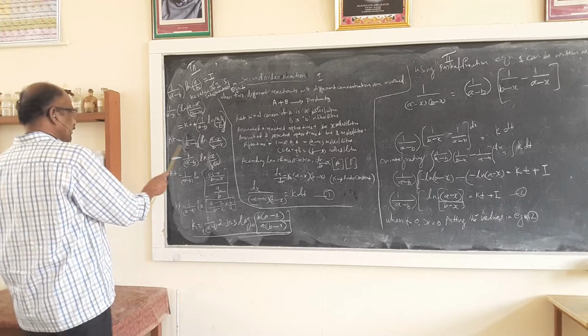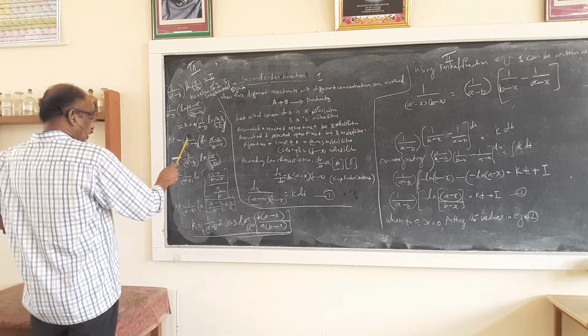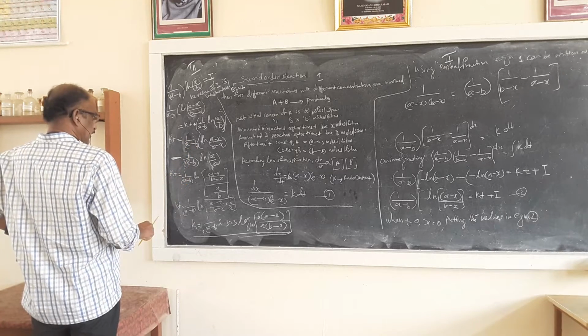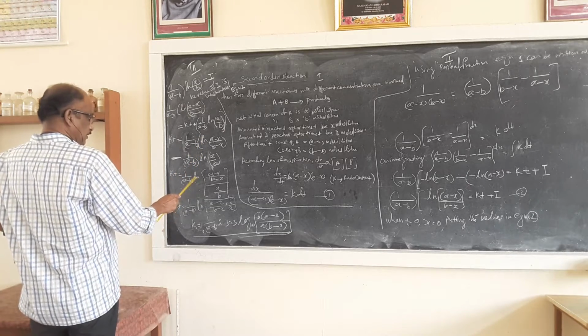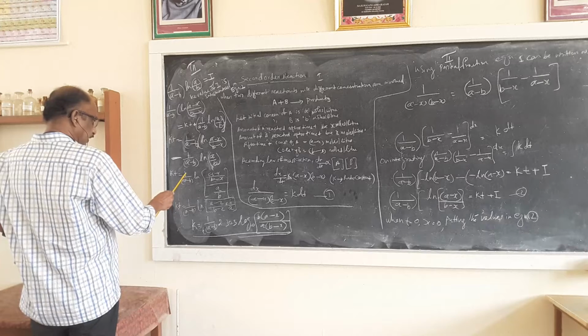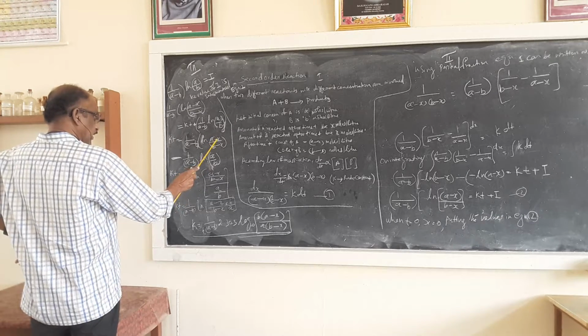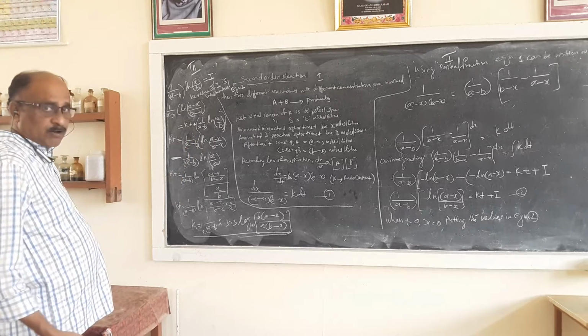So then kt is equal to, observe here, 1 divided by a minus b is common, take it out. ln is also common, take it outside. 1 divided by a minus b into ln, then you have log a minus log b. Log a minus log b is nothing but log a by b.